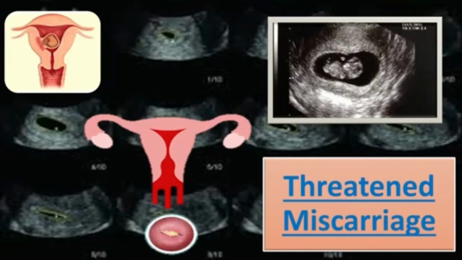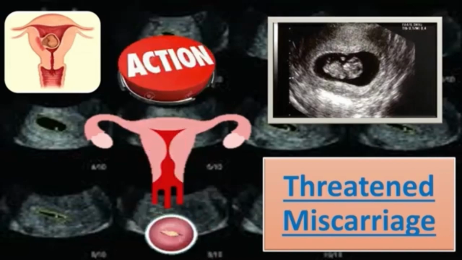So what action do we need to take in case of threatened miscarriage? We have to reassure the patient, offer a rescan if the fetal pole is there and cardiac activity is seen, and we advise bed rest and progesterone support. Next comes the missed miscarriage.